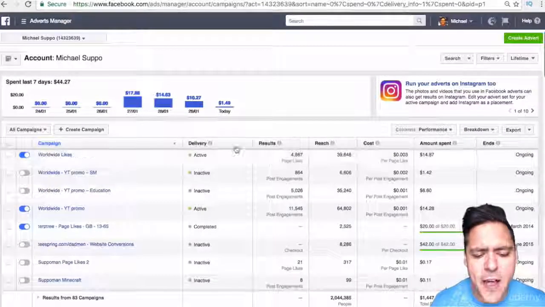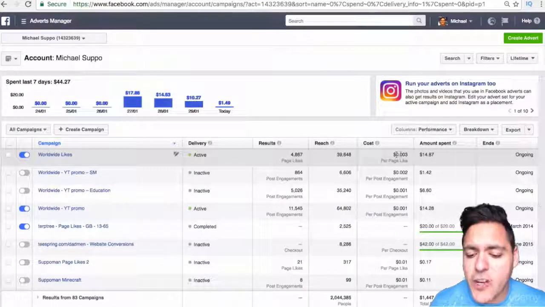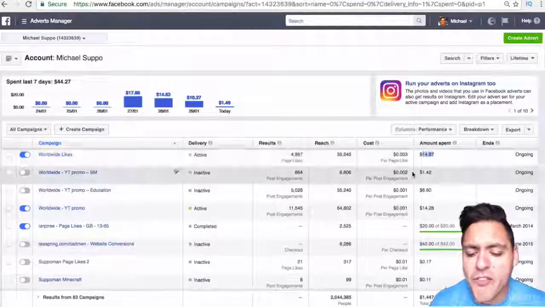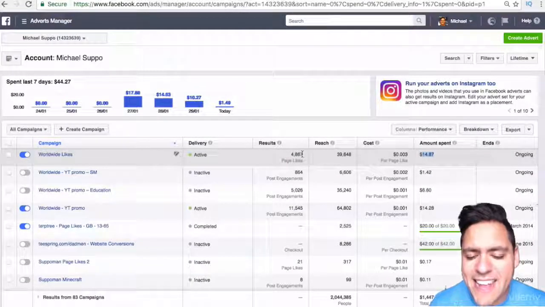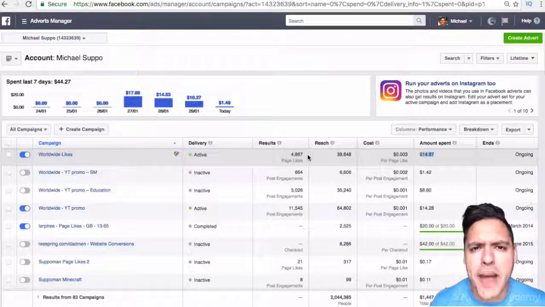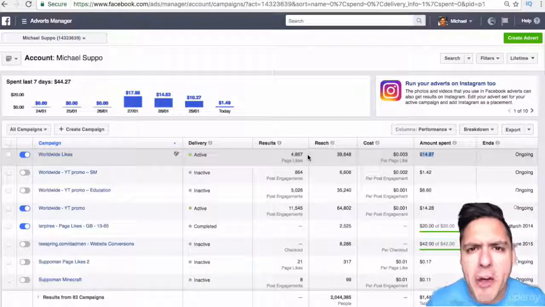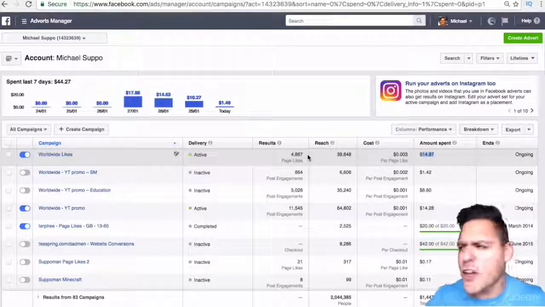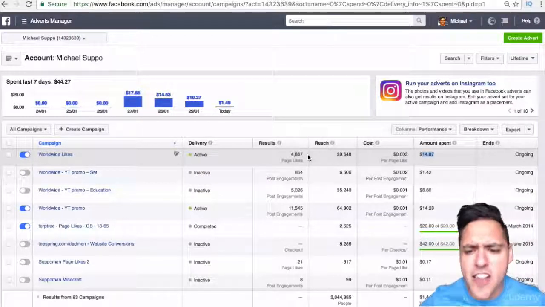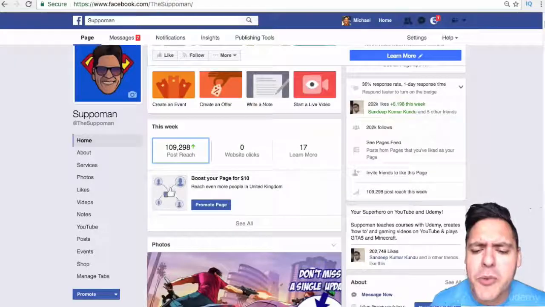As you can see, my likes campaign is at 0.003 per like, and I've only spent $15 getting nearly 5,000 page likes. $15 for 5,000 genuine, real people liking my page. No fake likes, no bots, these are real people. So how do we do it?